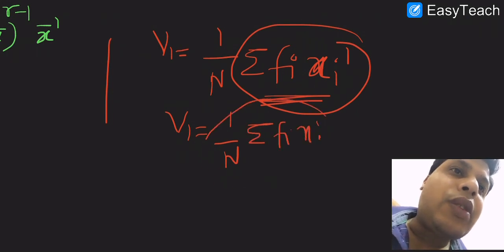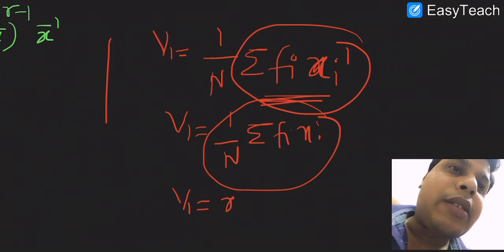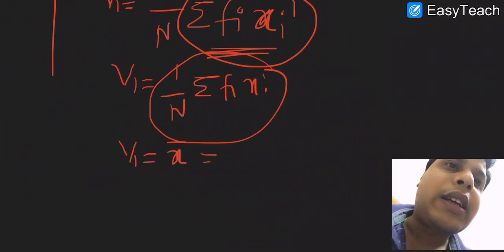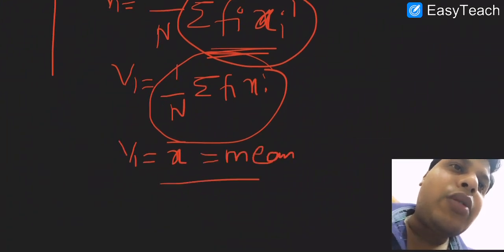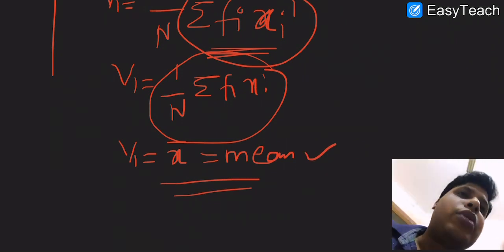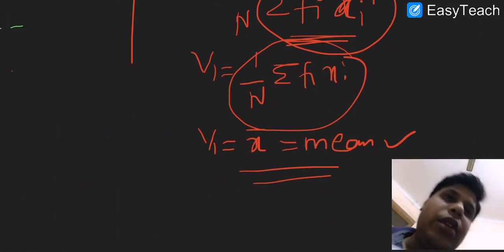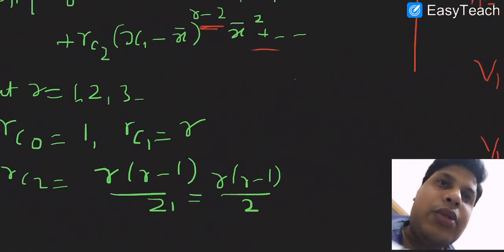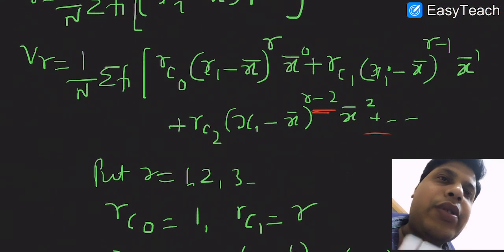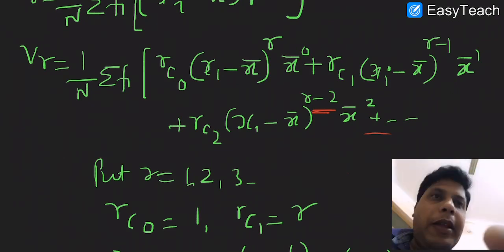Putting the values here, that is r equals to 1, 2 and so on. If we put r equals to 1 here, I am deleting this one, what will we get? Put r equals to 1, so that is v1.